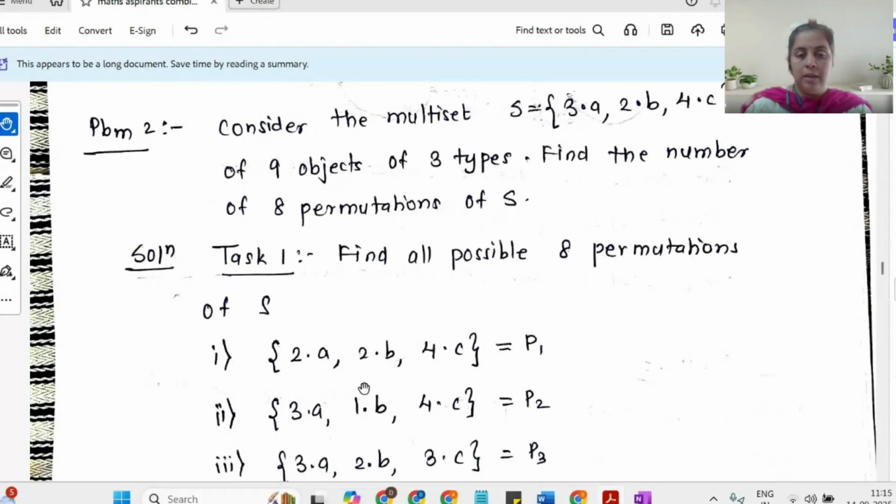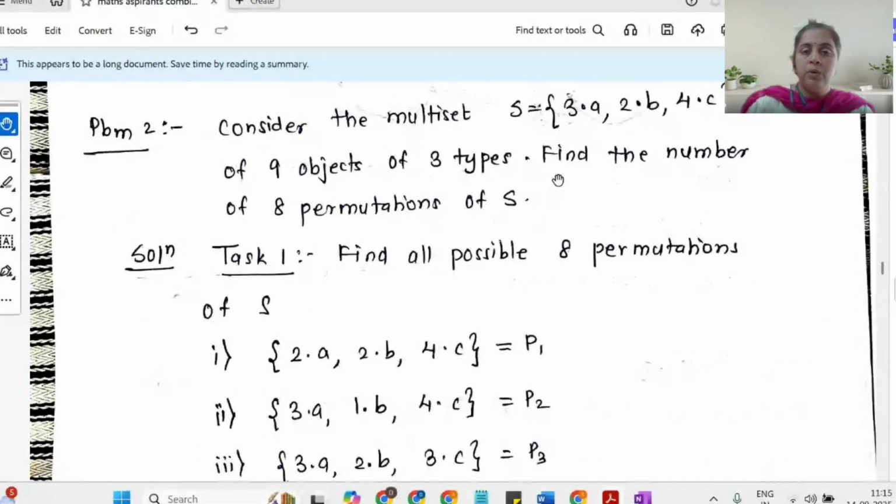Then the second possibility is you choose all the 3 A's. If you are choosing all the 3 A's, you can cut down on 1 B. So you take 1 B and 4 C's. This becomes your second subset of S, which contains 8 elements. Similarly, you choose all the 3 A's, but now you choose 2 B's and then you choose 3 C's. Then you have the third subset of S, which contains 8 elements. Other than these 3, there is no possibility of making a subset of S which has 8 elements. You can try on your own. These are the only possibilities in which you can form a subset of S which has exactly 8 elements.